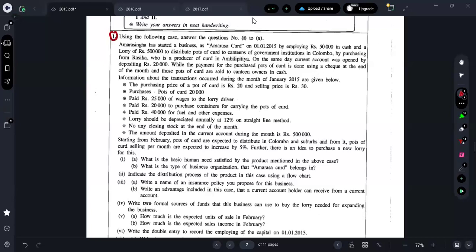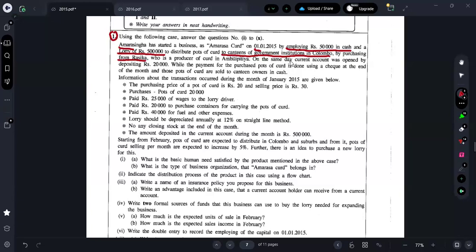Amara Singha has started a business as Amarasa Curd. So who is the owner? Amara Singha started it on 1st of January 2015 by investing rupees 50,000 in cash and a lorry of rupees 500,000 to distribute pots of curd to the canteens of government institutions in Colombo, purchasing from Rasika, a curd producer in Ambilipitiya.